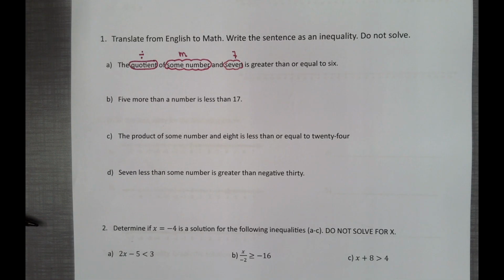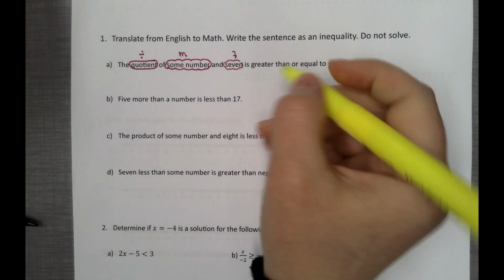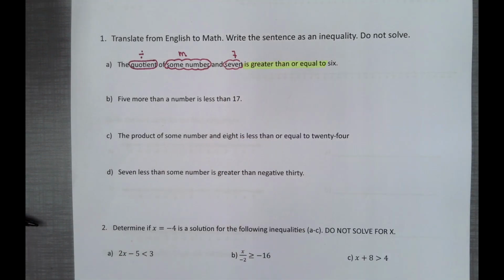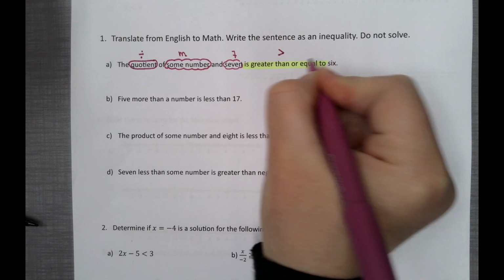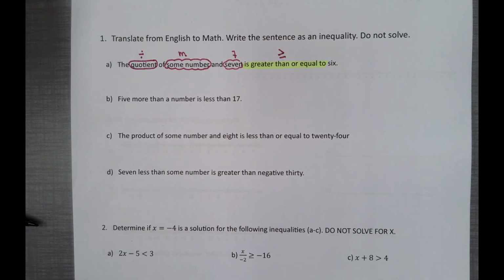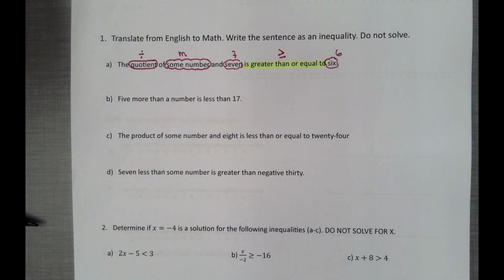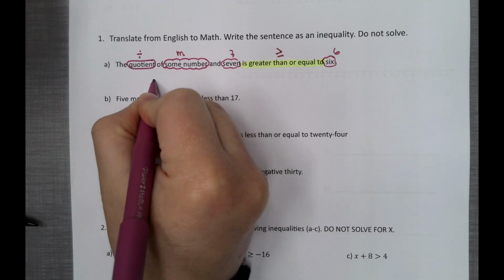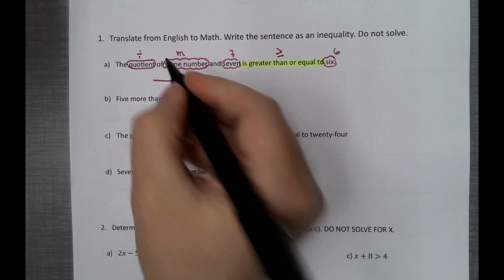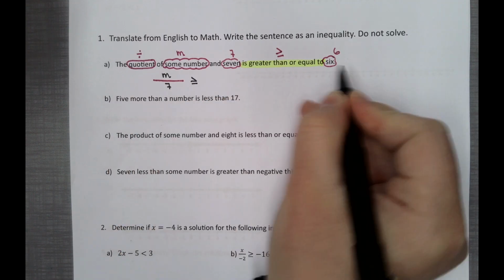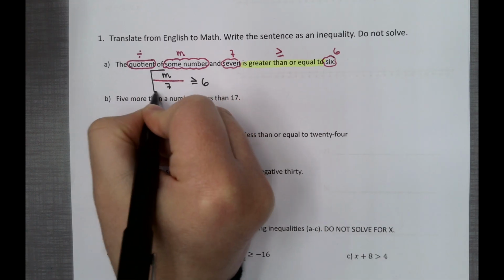Now this right here is going to be your inequality. Is greater than or equal to. All of this right here has one translation. And is greater than or equal to is this symbol here. And then we have 6. Now, what I have right now on the paper is not your answer. You do need to write this out. Quotient means that you're going to be drawing a line. Some number is M. 7 is greater than or equal to the number 6. This is going to be your answer.